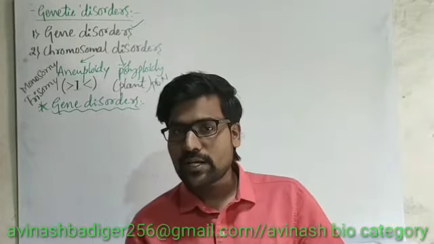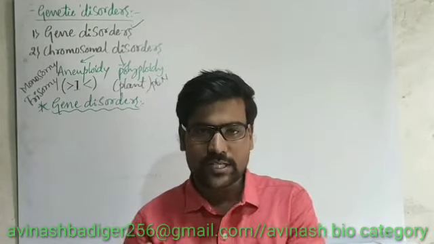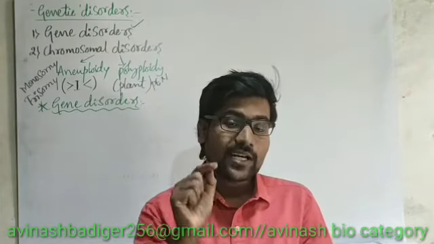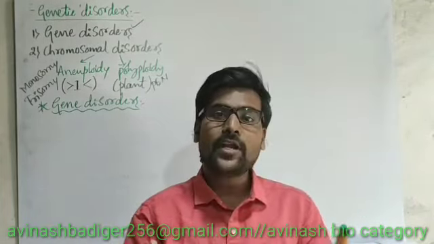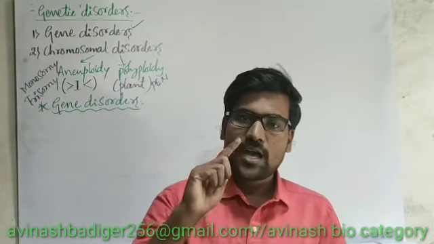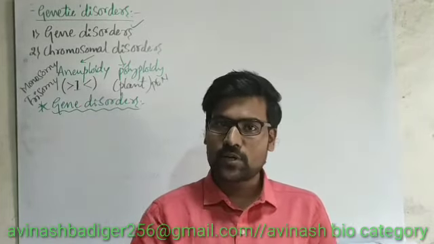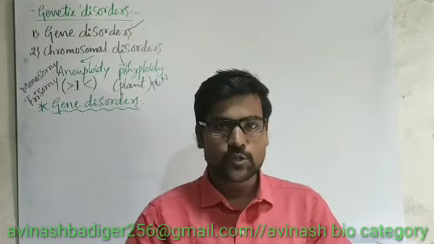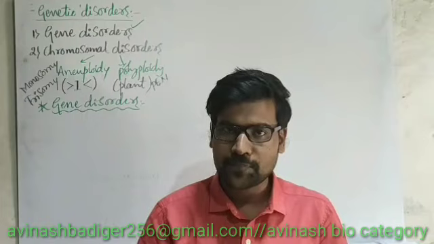If the disorder-causing gene is present in the recessive condition, we call it a recessive disorder. So there are dominant and recessive forms. Depending on whether those genes are present on a sex chromosome or a normal chromosome, we have four conditions: X-linked dominant disorder, X-linked recessive disorder, autosomal dominant disorder, and autosomal recessive disorder. So we have four types of disorders.